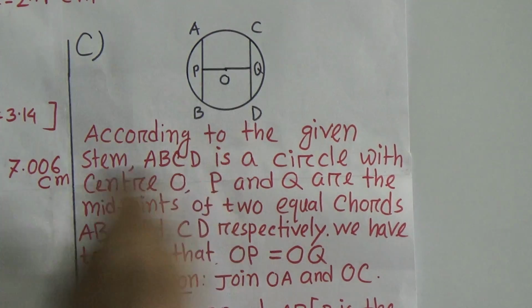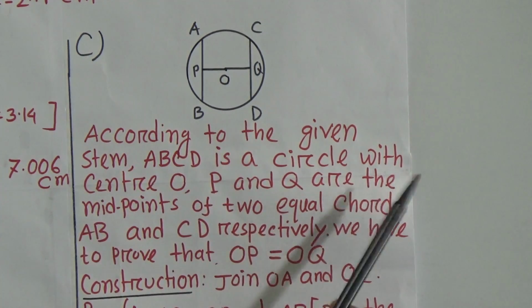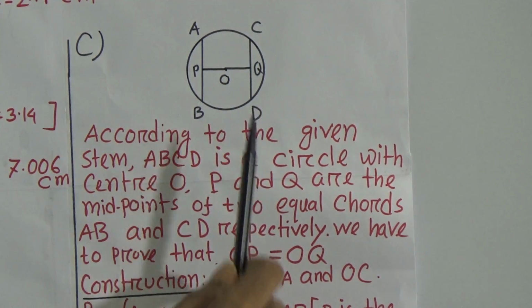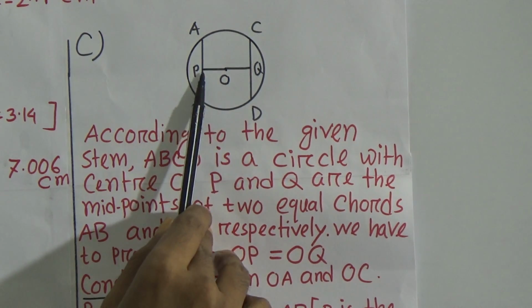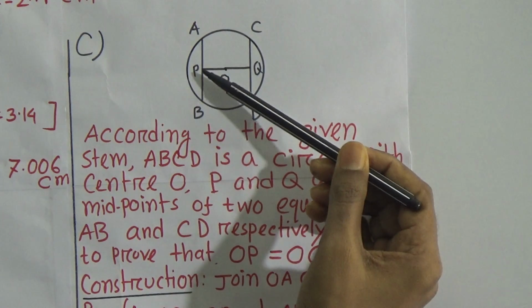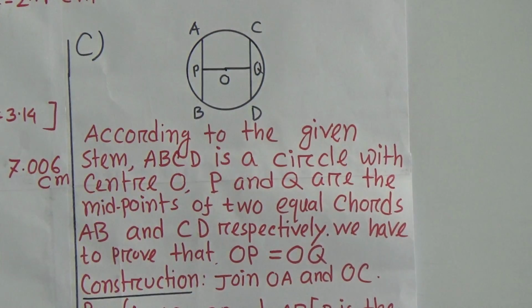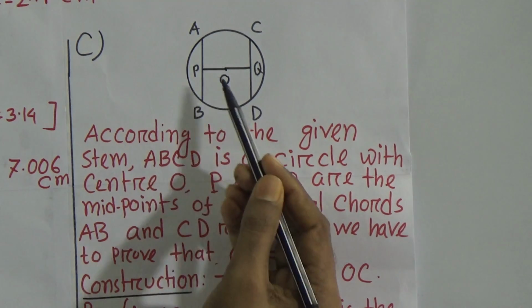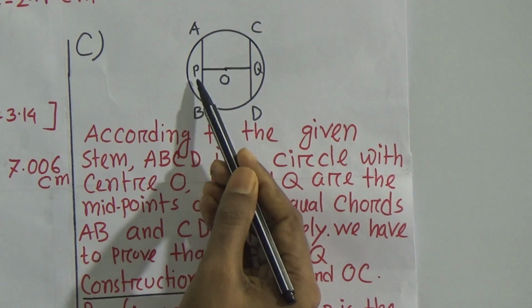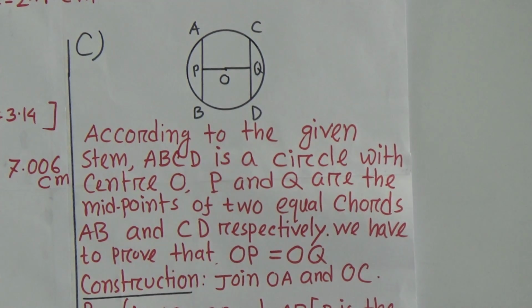Similarly, according to the given statement, ABCD is a circle with center O, and P and Q are the midpoints of AB and CD. P is the midpoint of AB, Q is the midpoint of CD. We have to prove that OP equals OQ. Now we need construction.